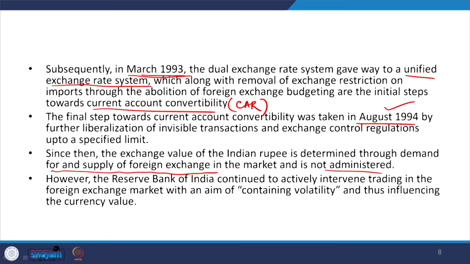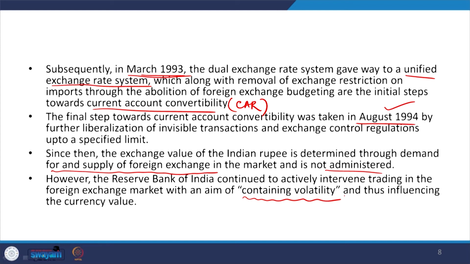However, the RBI continued to intervene actively in the foreign exchange market with the aim of containing the volatility and thus influencing the currency value. So, RBI has been intervening in between to check the volatility and also to influence the currency value.